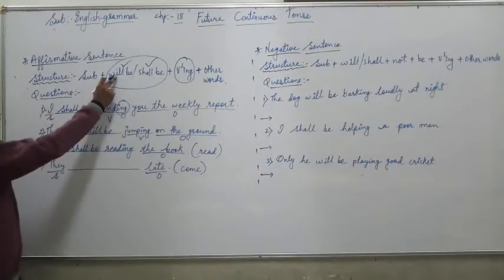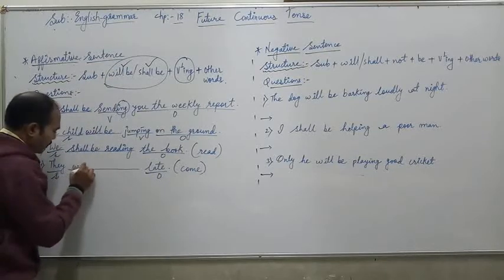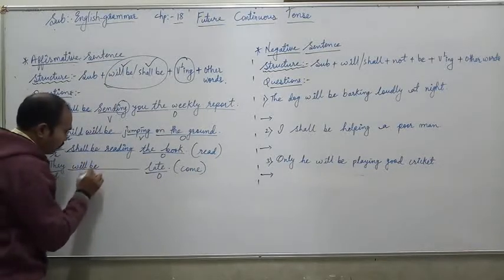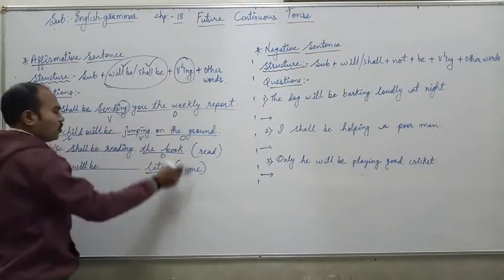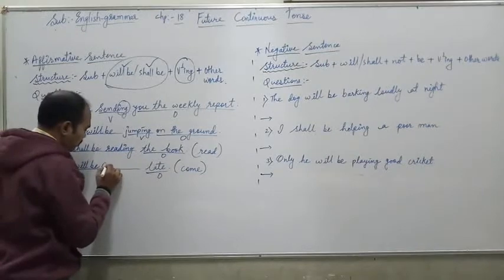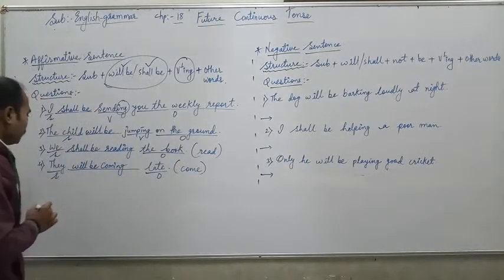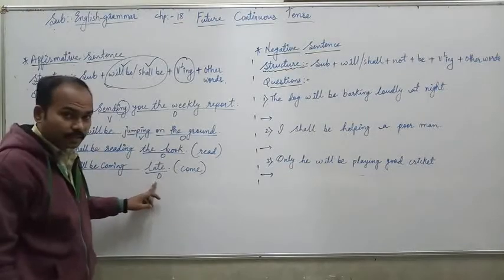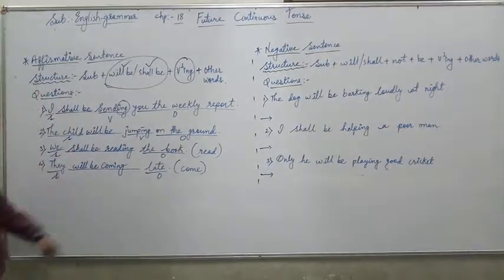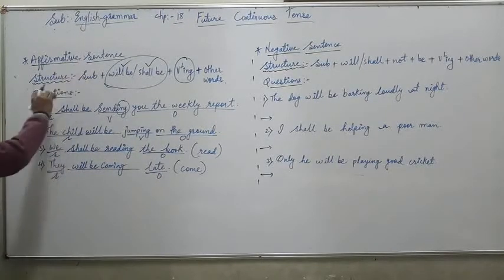According to the rule, we will write will be. And the v1 ing form of the verb, that is come, will change into coming. So the answer is they will be coming late. Okay students, in this way we have to make affirmative sentences with the help of this structure.